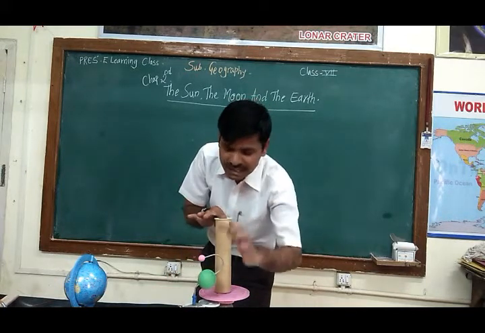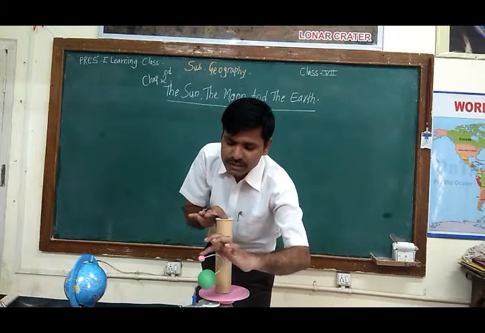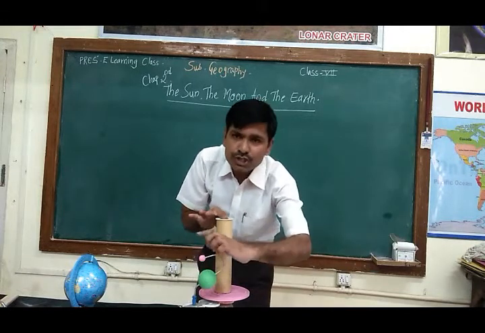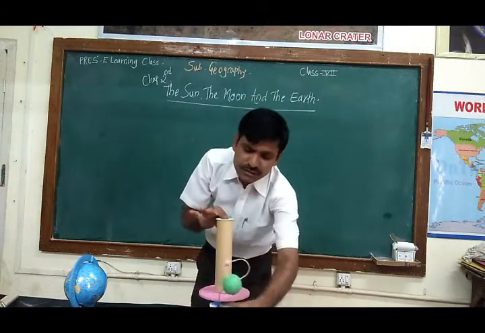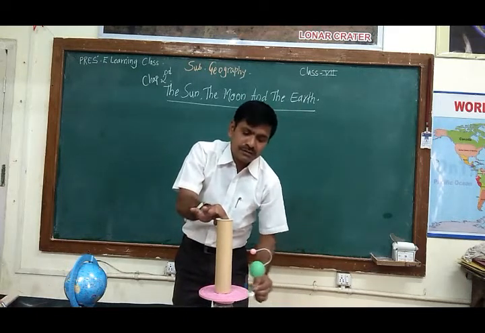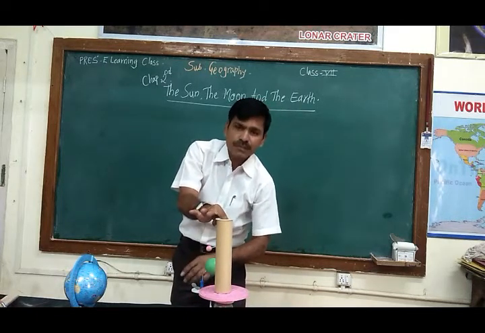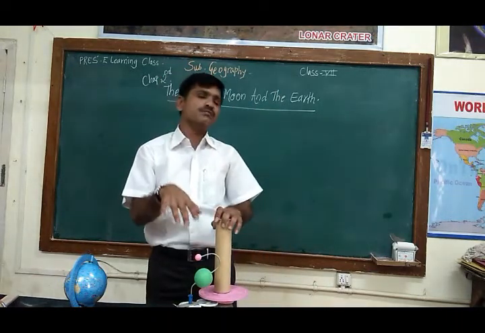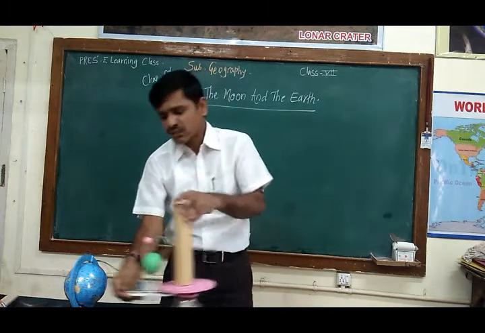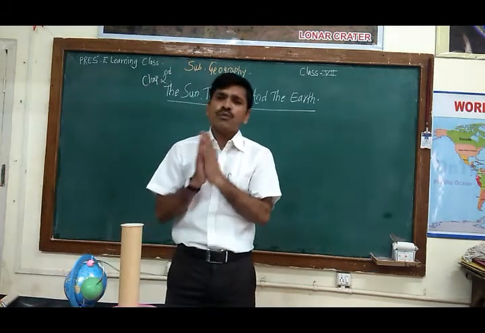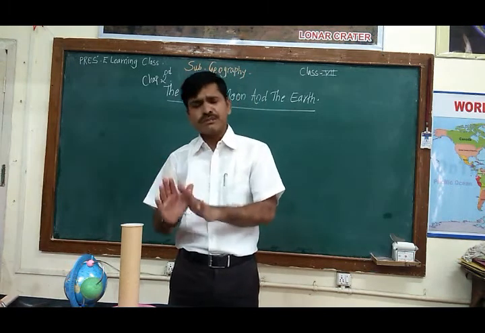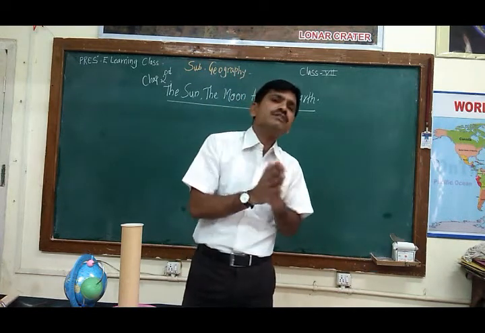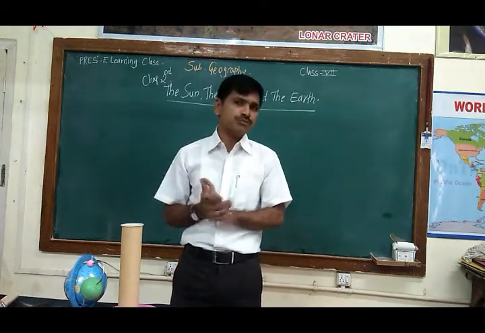Now if you observe clearly, see the position of this earth and the moon. The moon is at the top. Now when this earth comes here, the position of this moon will change. Now see, when it comes this side, when it goes here, that side. This is called the rotation of the earth and the moon. When the earth's rotation takes place, we can see some part of the moon is visible and some part is invisible. This visibility and invisibility is called the phases of the moon.